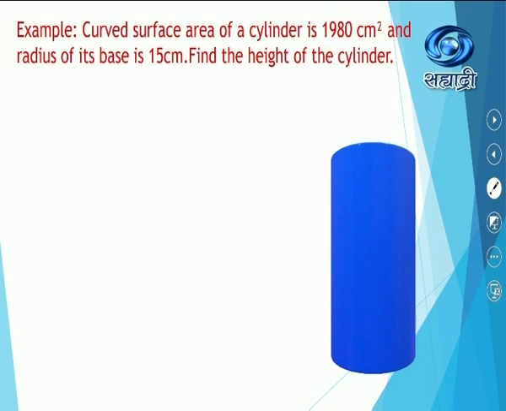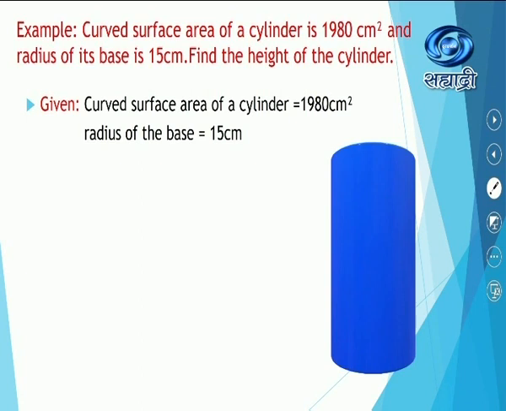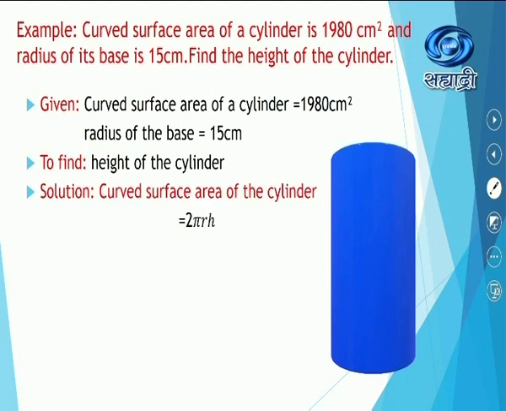Now the next example, curved surface area of the cylinder is 1980 centimeter squared and radius of the base is 15 centimeter. You have to find the height of the cylinder. Now given curved surface area is equal to 1980 centimeter square, radius of the base 15 centimeter. To find height of the cylinder.